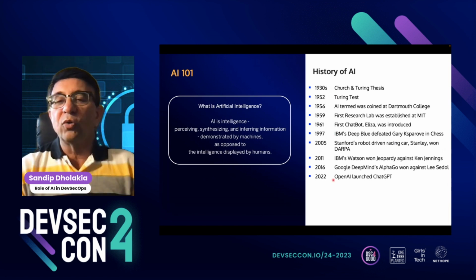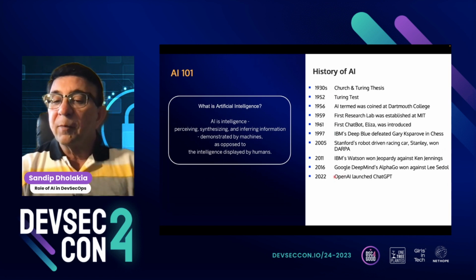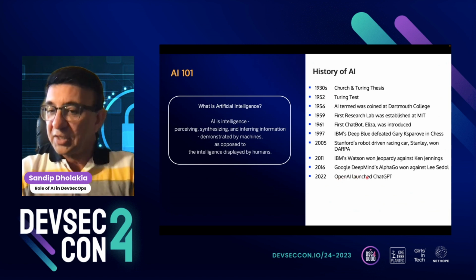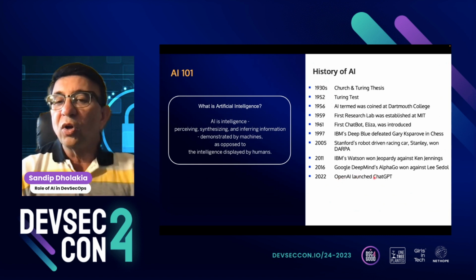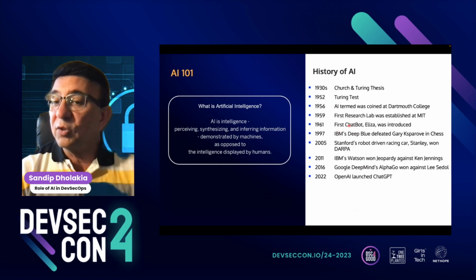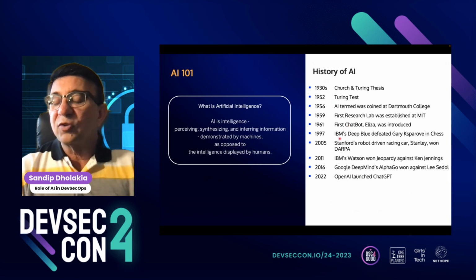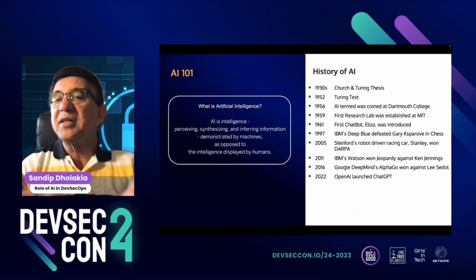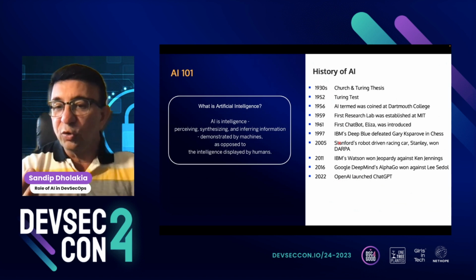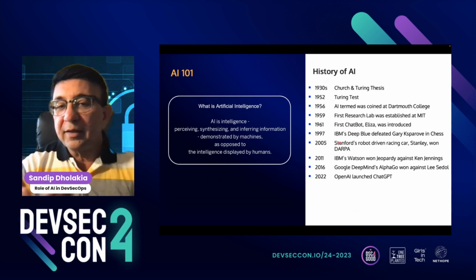I'm not going to read every line here, but the point is we got a lot of steam after the launch of ChatGPT in 2022. But actually, the first chatbot, Eliza, was introduced in 1961. So what took us so long? Why didn't it gain steam, speed, or mainstream use cases until now? And the reason is very simple.